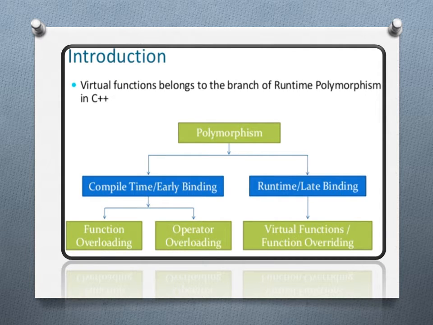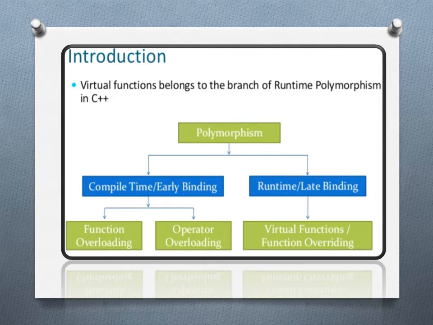Today we are going to see about virtual functions. So, what are virtual functions? Virtual functions belong to the branch of runtime polymorphism in C++. We know that polymorphism is one of the most important concepts. Polymorphism is of two types, as shown in the diagram.